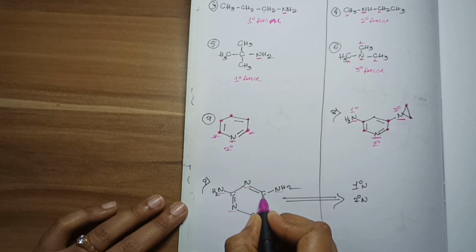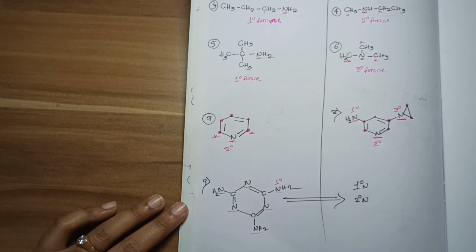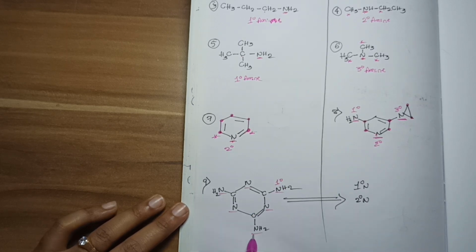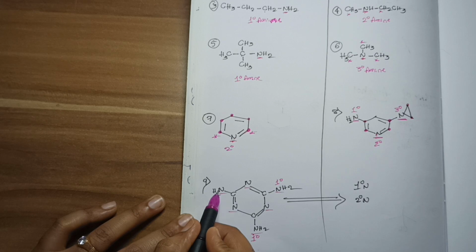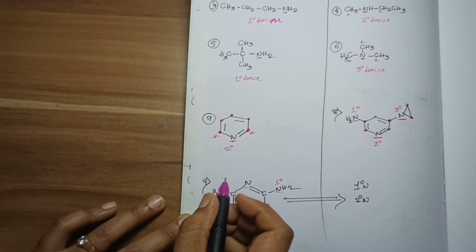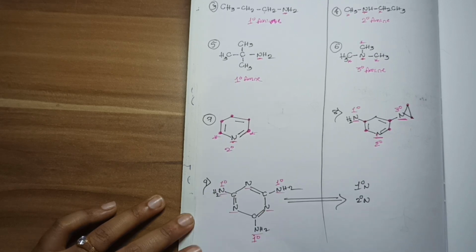Now how? See, this nitrogen is directly making a bond with how many carbons? Only 1 carbon. So this one is called a primary nitrogen. Now see here, this nitrogen is directly making a bond with how many carbons? Only 1 carbon. So this is a primary nitrogen. Now see here, this nitrogen is directly making a bond with only 1 carbon. So again this is a primary nitrogen.